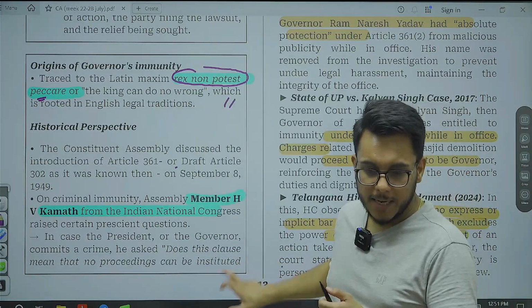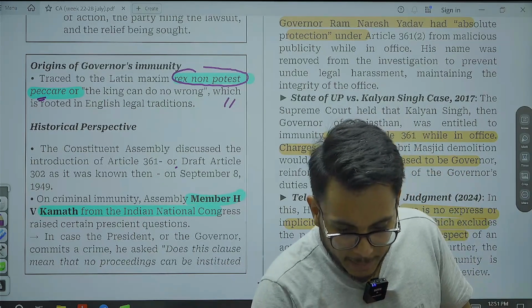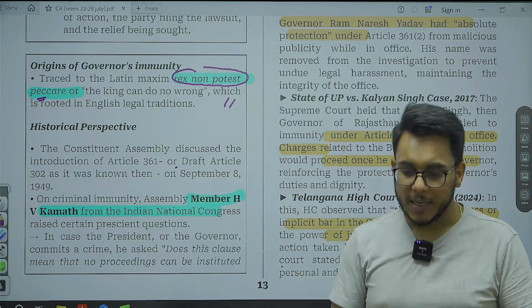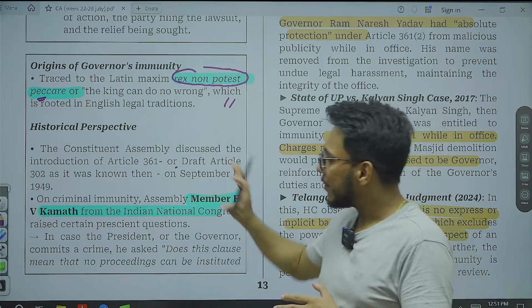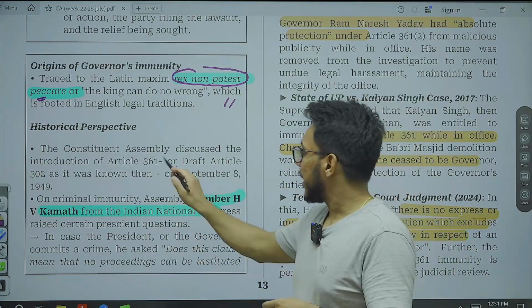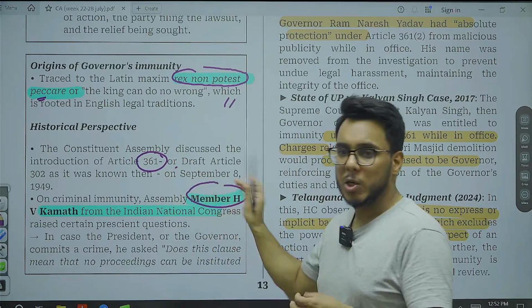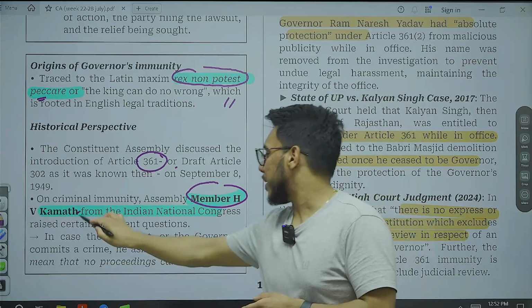Okay, so it is believed that they cannot do any wrong. And because they cannot do any wrong, these immunities have been given to them. In fact, the Constituent Assembly, while discussing Article 361, one of its members, H.V. Kamath, fine.